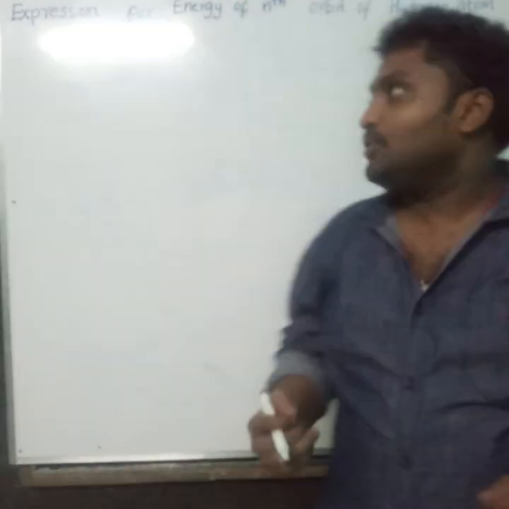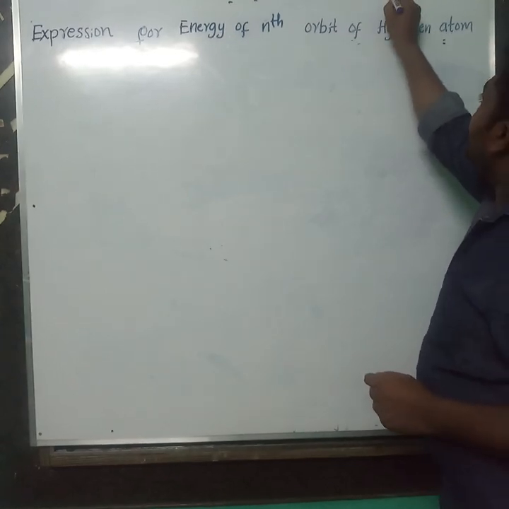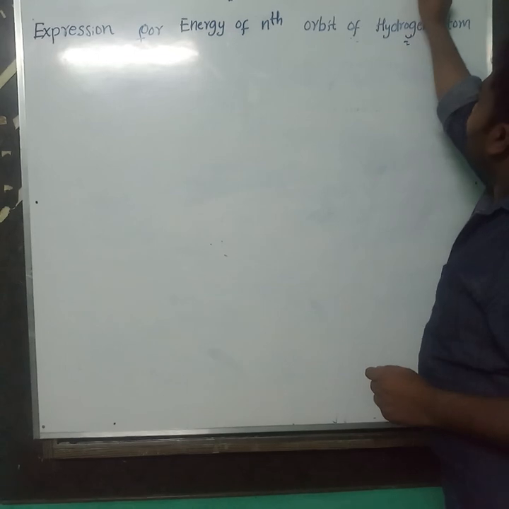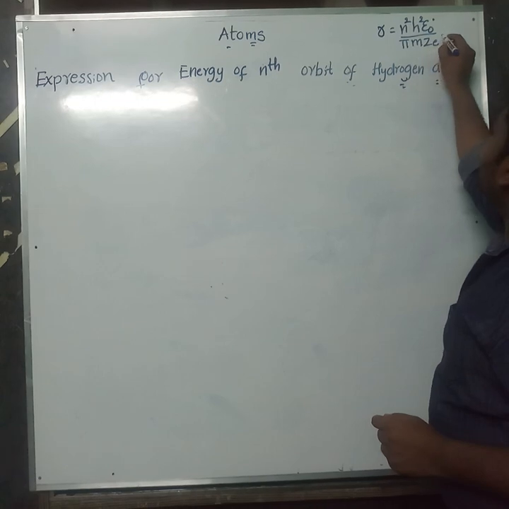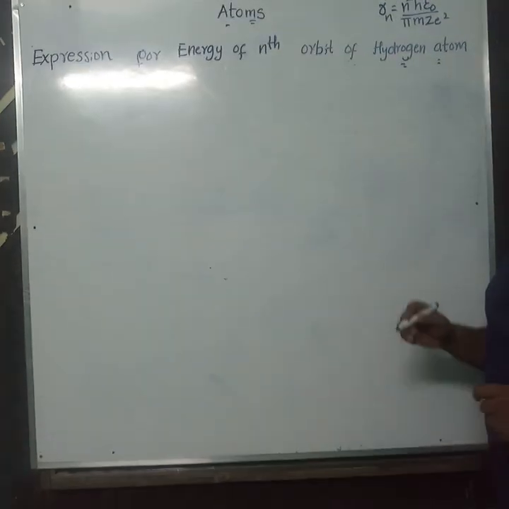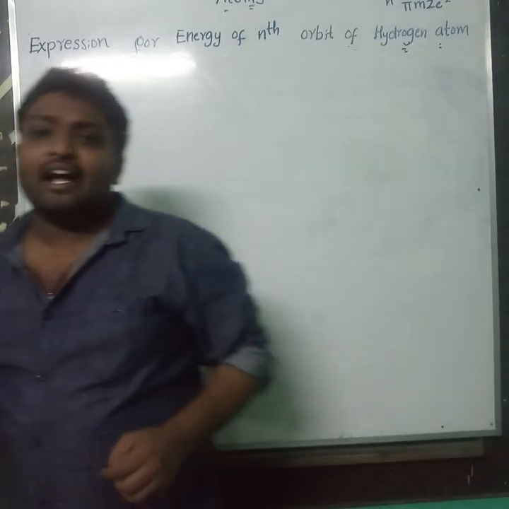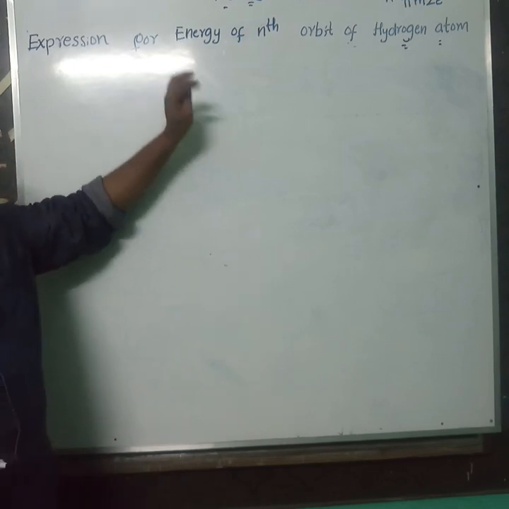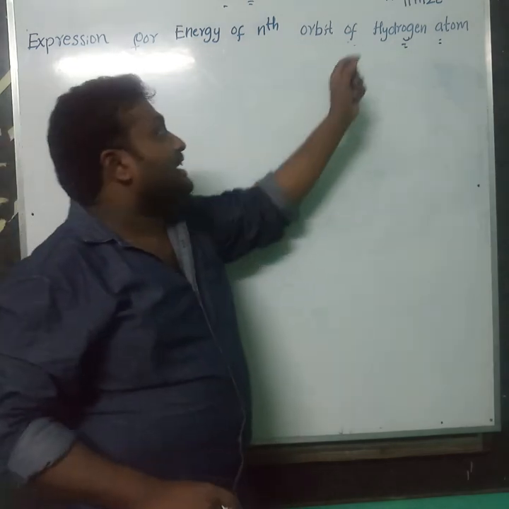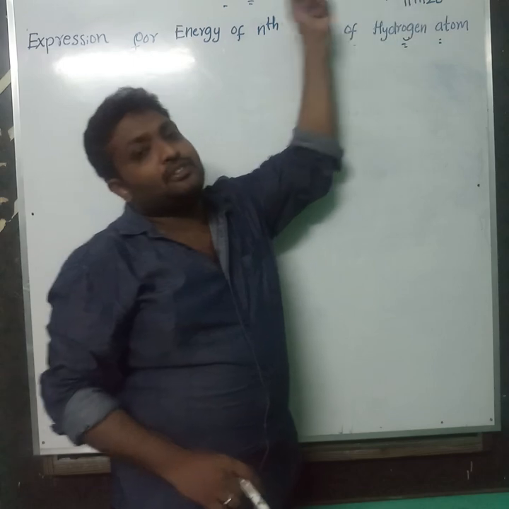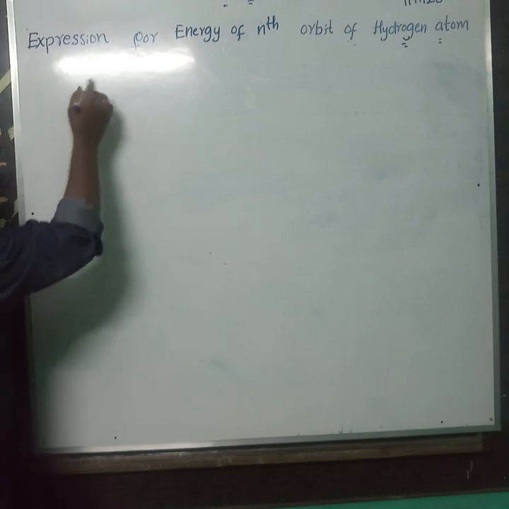For this, we have to know what is the radius of the nth orbit of hydrogen atom. So what is the radius of the nth orbit of hydrogen atom? Let us remember once: n square h square epsilon naught by pi m Z e square. So this is the radius of the nth orbit of hydrogen atom. This we required. The expression is very similar to the expression derived for energy of orbits by Rutherford, but the only difference is he calculated the energy, but here we calculate radius. He just substituted and got the answer for energy of nth orbit of hydrogen atom. As usual, we will go like that.